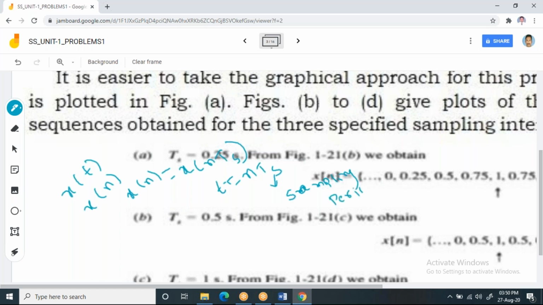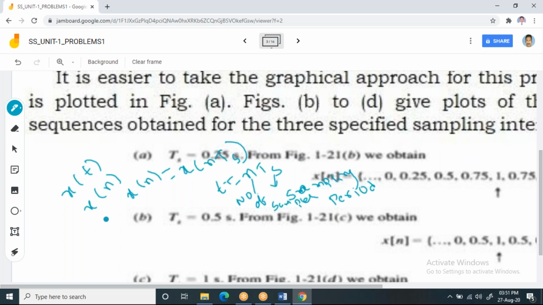Ts is the sampling period, and here n represents the number of samples. Now we have the relation between a continuous time signal and a discrete time signal. I can bring the continuous time signal to a discrete time signal by using this relation, T equal to n into Ts. Here T is the time period of the continuous time signal, Ts is the sampling period of the discrete signal which you are going to get, and n is the number of samples.